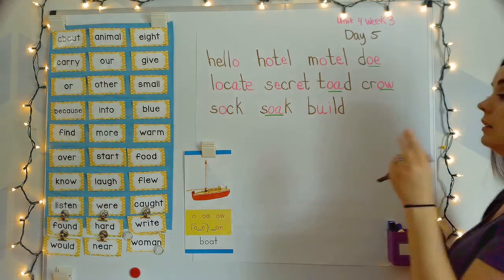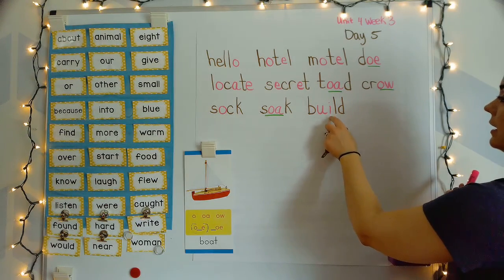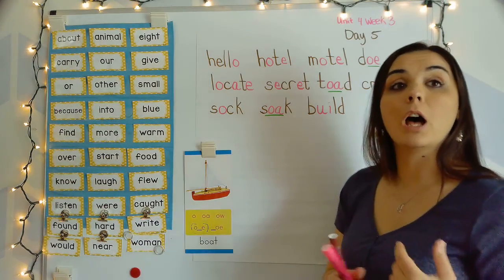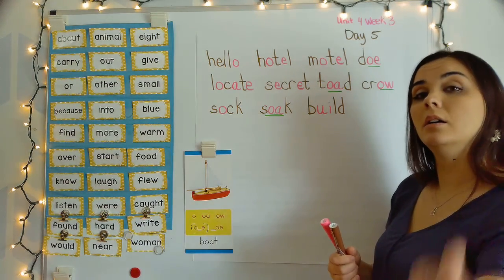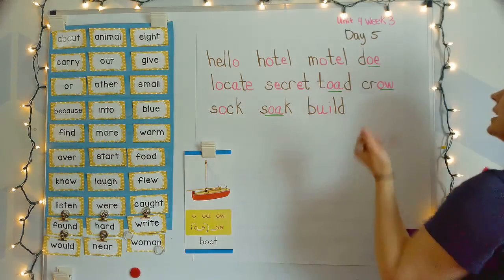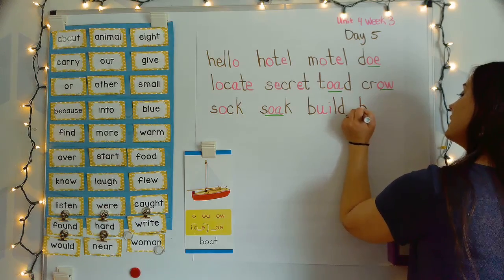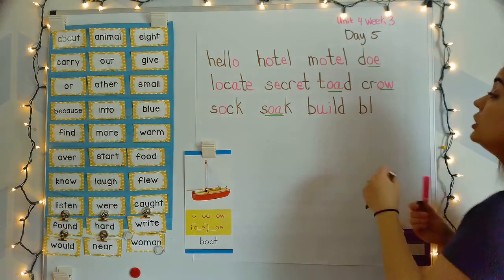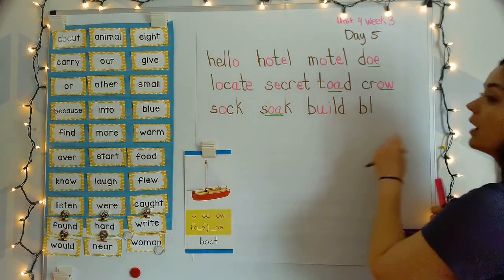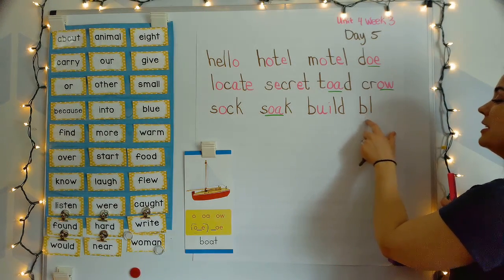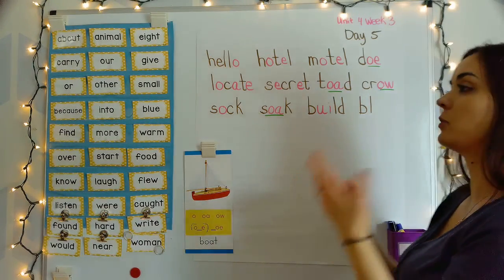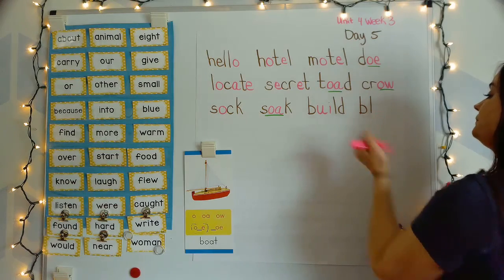And old. Build, build. Next word, blow. Your turn. Bull, O. Blow. Forgot to put the two together. So BL. You could say those two letter sounds separately, like I did on accident. Bull, bowl. But it's a lot easier if you can see them together as one sound, where you chunk them. Blow.